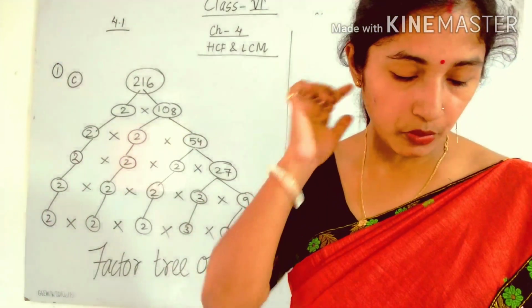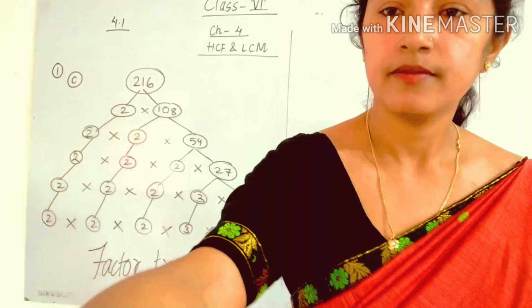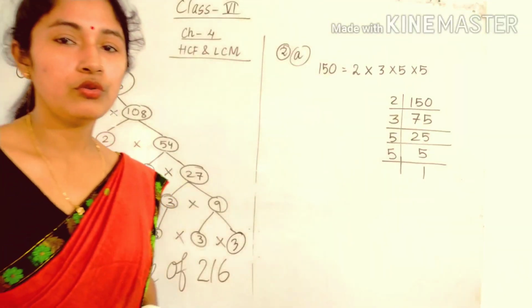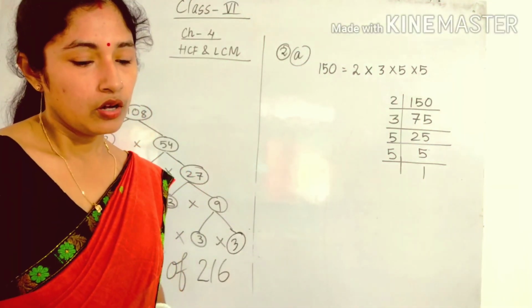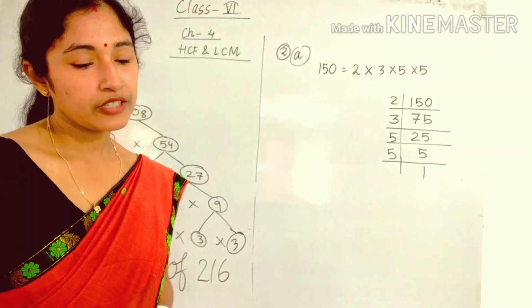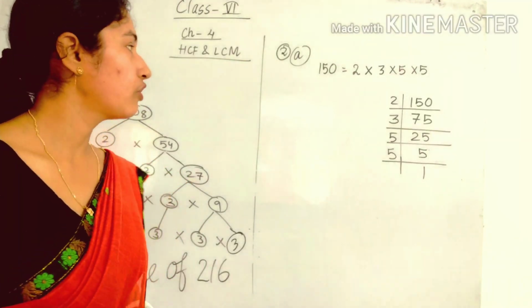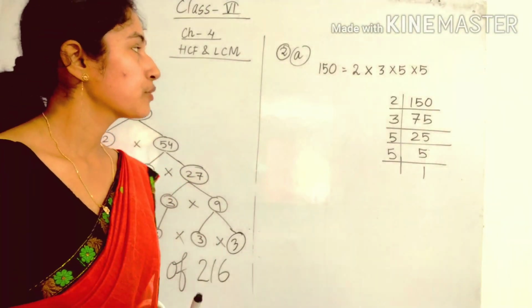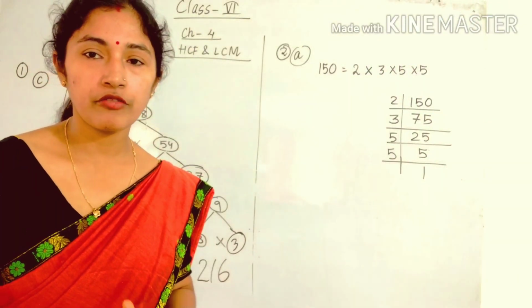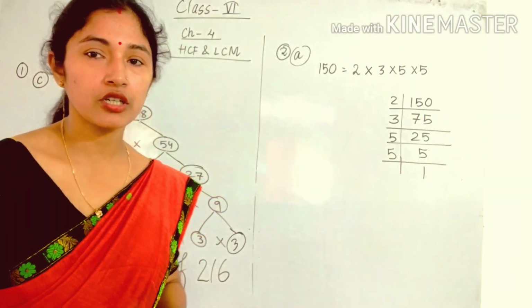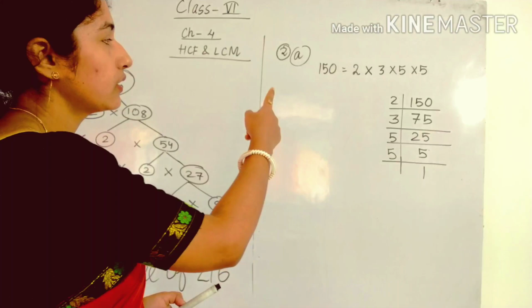So next come to question number 2. Express the following as the product of prime factors. So next, question number 2a. Here you have to express the following number as a product of prime factors. So expressing a number as the product of prime factors is what? Prime factorization. So we can do it like this.